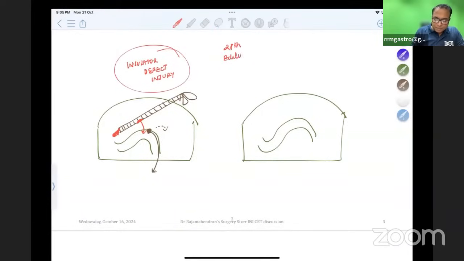Simple, they have made it very simple. So, 28th edition update: an insulator defect injury. Okay, this is the first injury. This is the most commonly seen injury in practice, due to damaged insulators. We are using the same instrument.